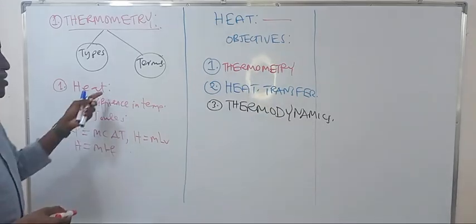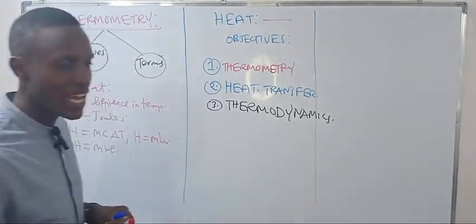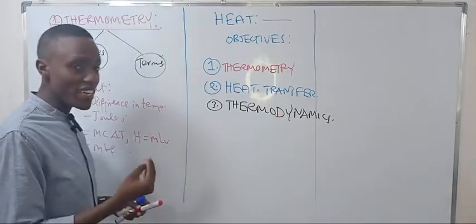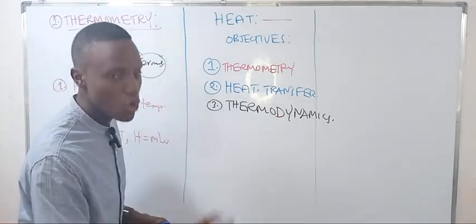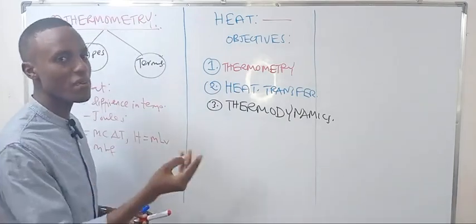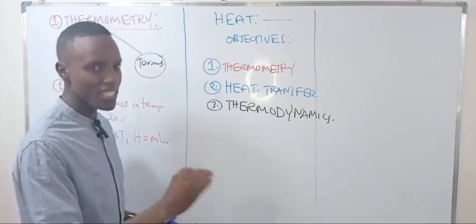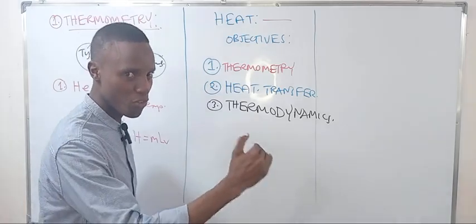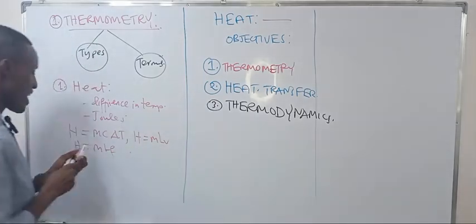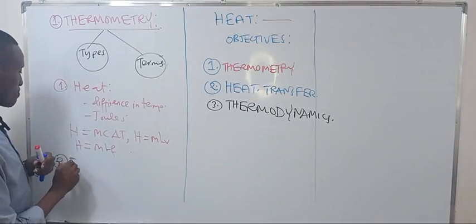So we have heat as the image, but we have temperature as the physical signification that there is heat. To observe that at this point there is heat, we must observe its temperature. So heat is the image, while temperature is what we call the degree of hotness or coldness. Temperature identifies the amount of heat present at that point. Talking about the other term, the second term is what we call temperature.